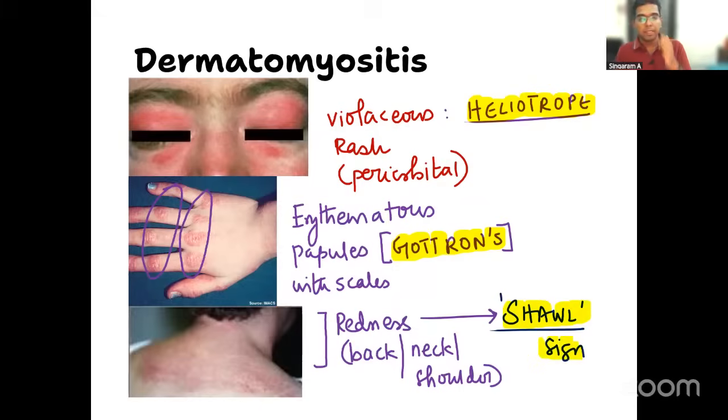So all these are very characteristic skin findings, right? Because these are all picture-based questions for your exams. Now the final part you need to tell me is what is the investigation of choice to make a diagnosis of this condition? Very easy one. What is the investigation of choice to make a diagnosis?